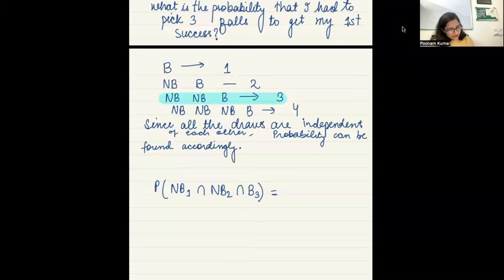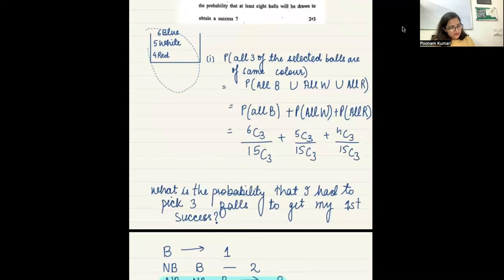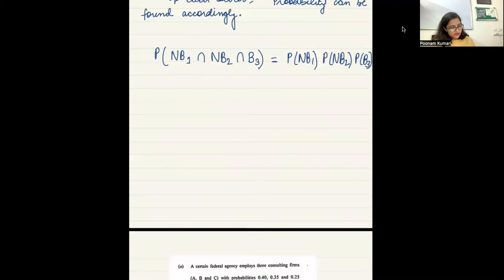So what is the probability that first time you got a non-blue ball, second time also you got a non-blue ball, third time you got a blue ball? What is the probability of getting a non-blue ball? How many blue balls are there? 6 out of 15. So, ma'am, 1 minus 6/15. Right, or you can also say 9/15.